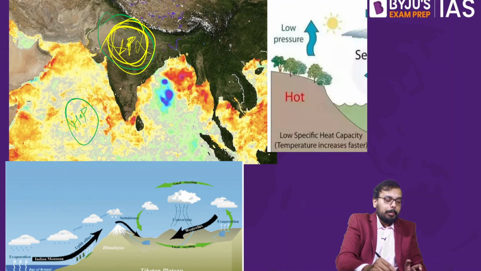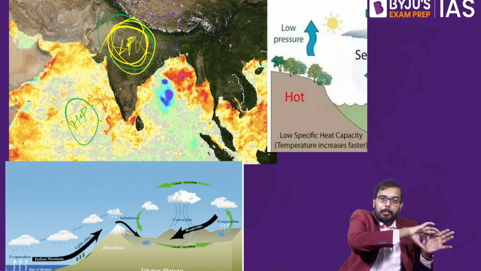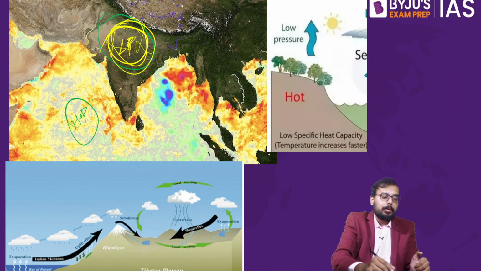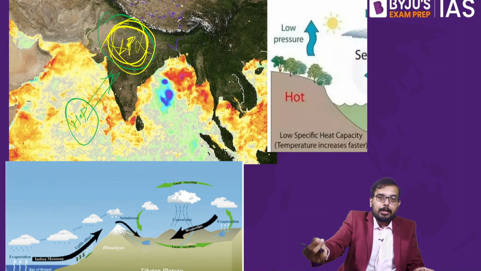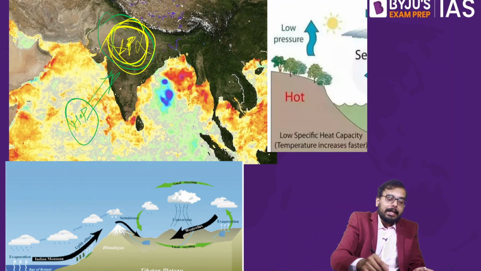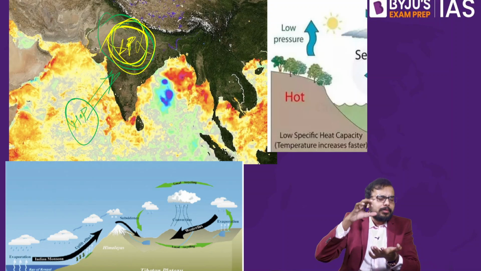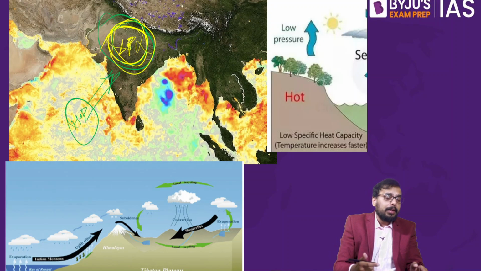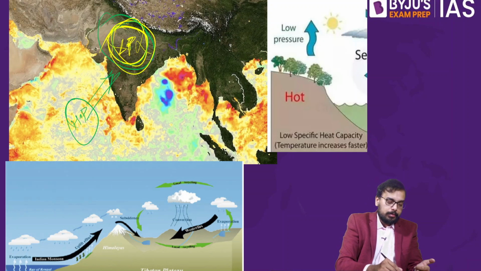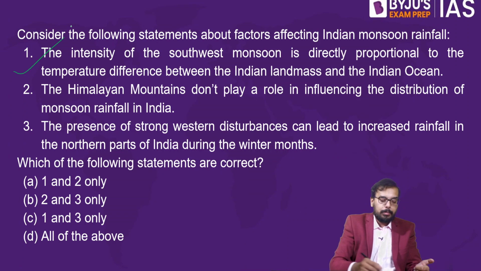So as a result, what happens? The moist wind from Arabian Sea moves towards India. Why does it move towards India? Because there is a low pressure. If the low pressure intensity is more, then more air from Arabian Sea would flow into India. So as a result, the intensity of monsoon will increase. So this statement is right. So statement 1 is right.